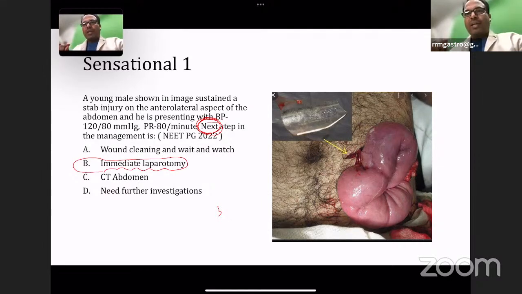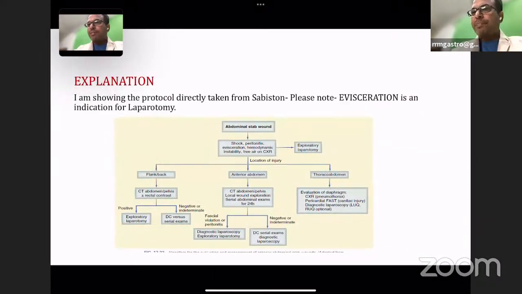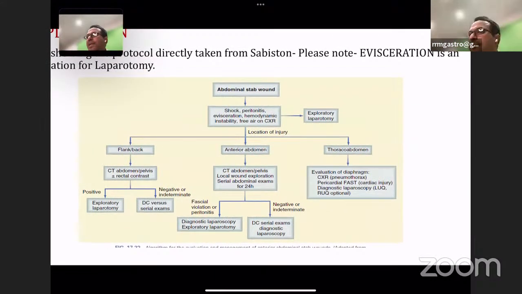This is a very important, interesting question. Please remember the questions are not taken just like that from any book. It is taken from certain standard books like Bailey and Love and Sabiston. This is a straightforward, direct question from Sabiston based on this table. If you see the table, you'll get confused. Let me discuss this table by my own method.